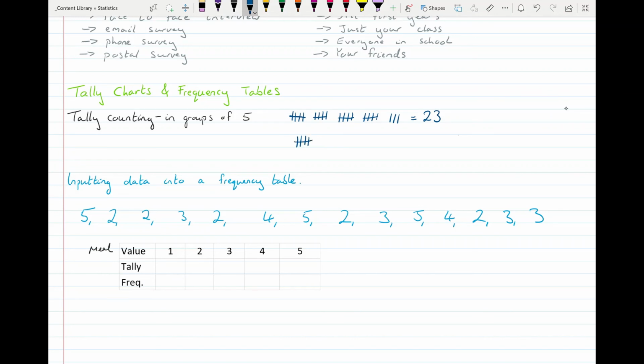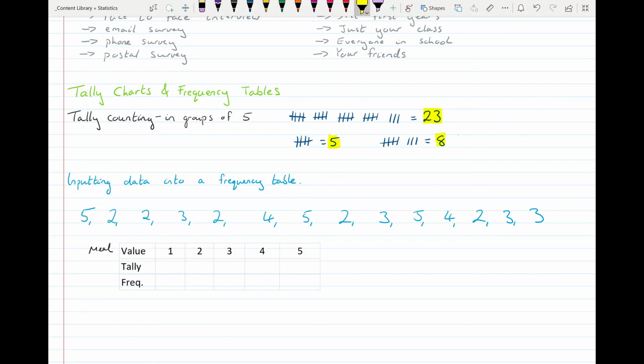There's a bundle of 5 and here's a bundle of 8, we'll say. I have 5 and then 3 left over, so that gives me a total of 8. Once you have your tally chart, then you can quite easily see what the frequency is. So the frequency is the actual number. So in the first one, my frequency was 23, my second one, my frequency was 5, and then the third one, my frequency was 8.